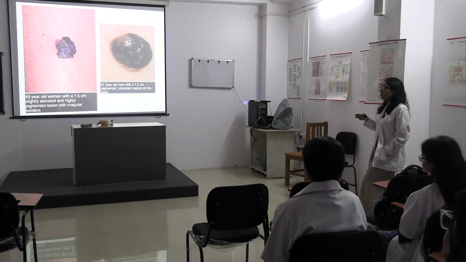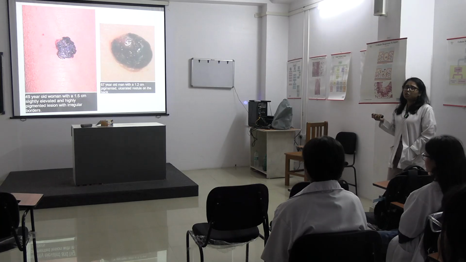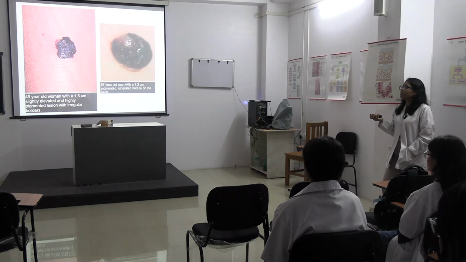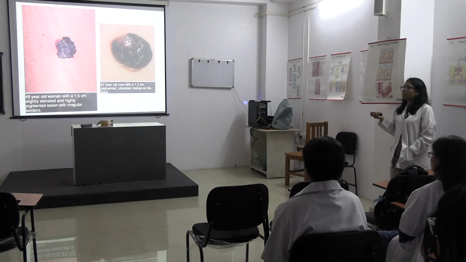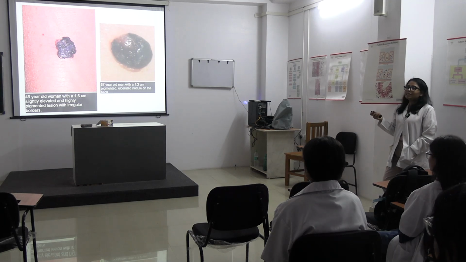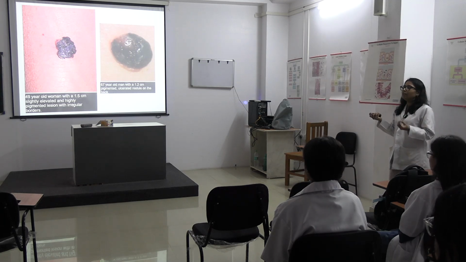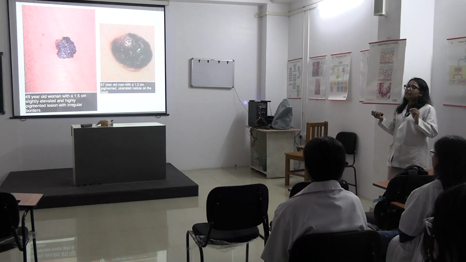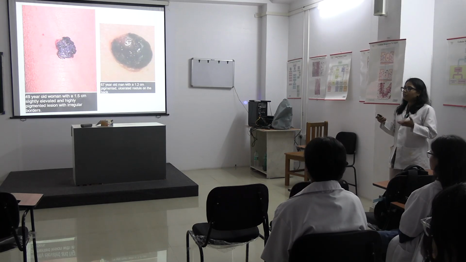Sometimes, because of excessive melanin production, the tissue will be totally black. Can you see the color? And sometimes there will be very low melanin production in some forms of melanoma, so it will retain normal color and not appear that black.